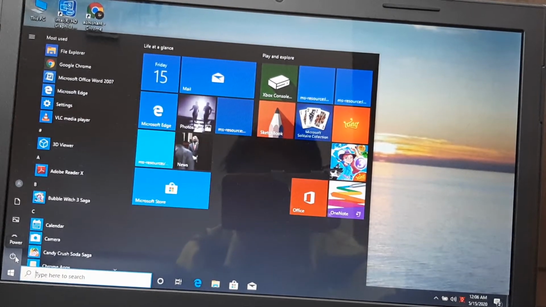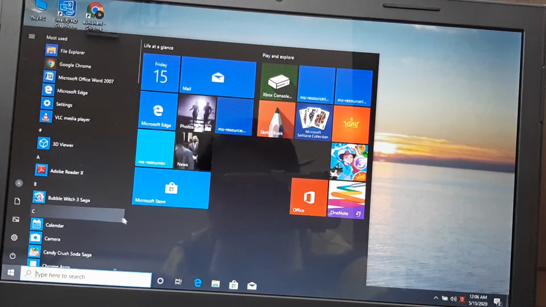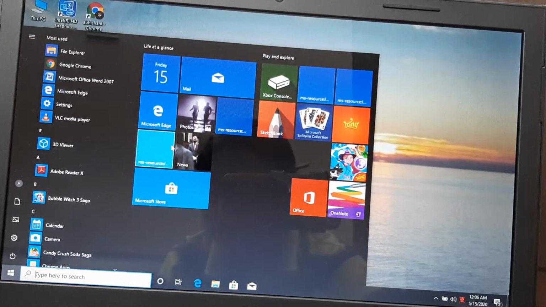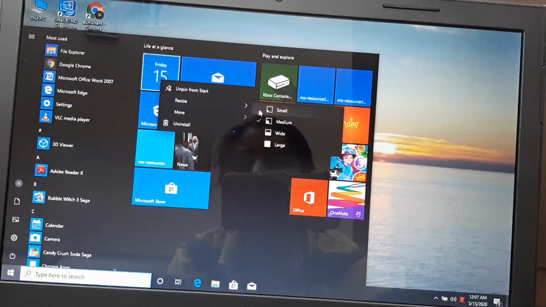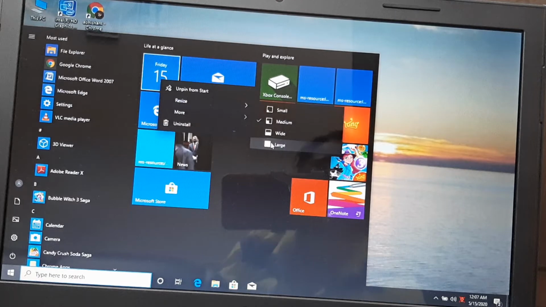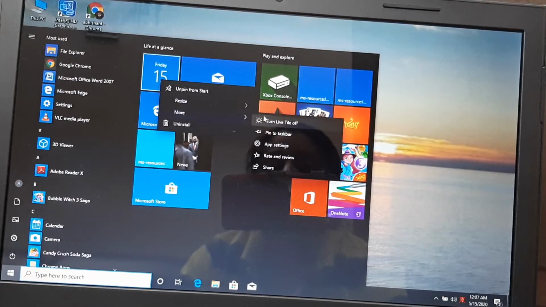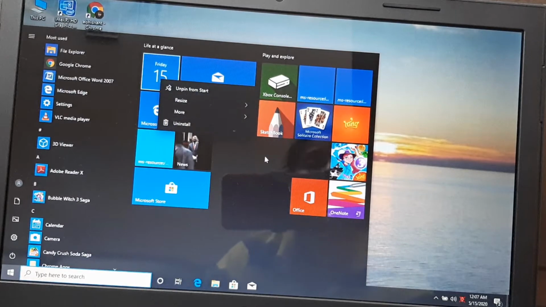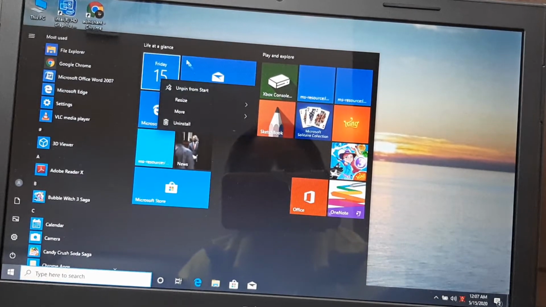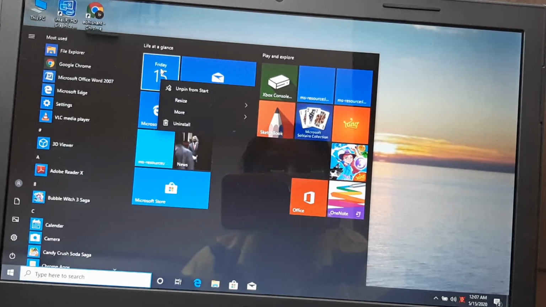You can get from here the power button with options such as sleep, shutdown and restart. The right part features the section of tiles and live tiles. You can see this is the right part, this is the left part. You can customize, resize and reorganize. See, if I want to customize, I can resize them, make them small, medium, wide and large. Okay, I can customize them, I can uninstall them, I can unpin them from the start. This is the start menu, so I can unpin. If I unpin, it will be invisible from here. Okay, it is in the computer but it will not show here.